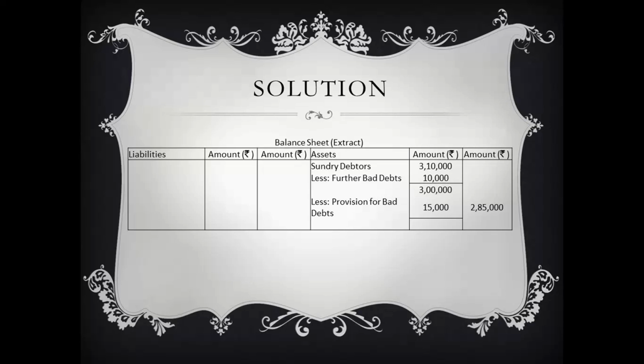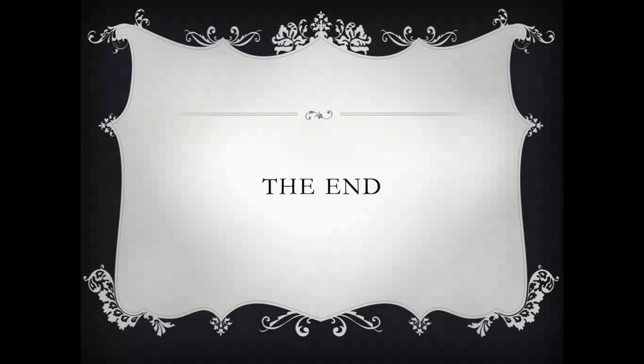There could be a situation number 1 in which the value of the old provision will be more than the value of the new provision, and situation number 2, the value of the new provision will be more than the old provision. That we will see how we will calculate and depict them in the profit and loss account as well as the balance sheet.